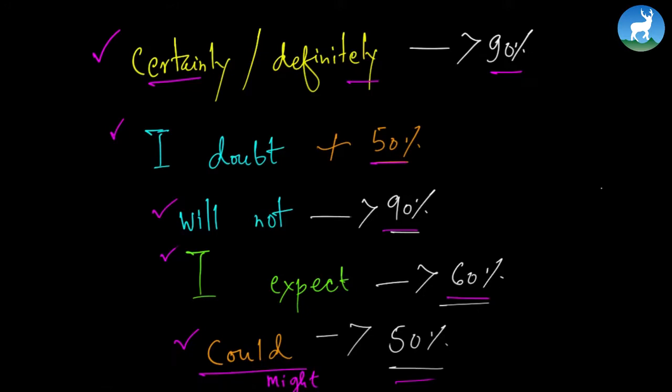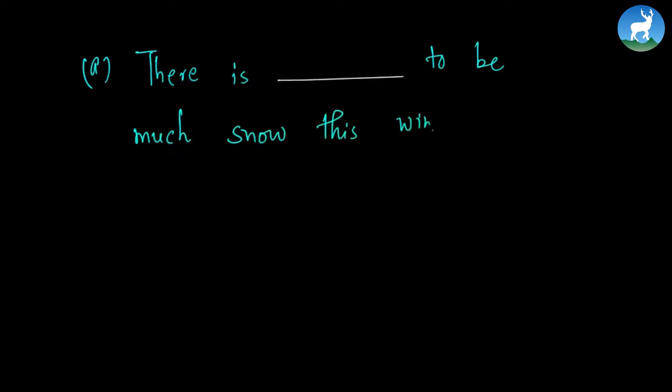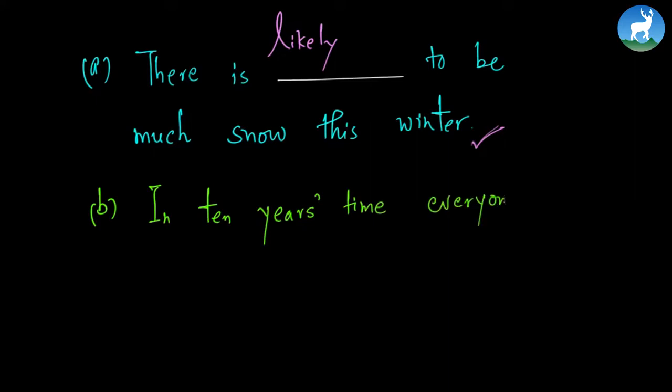Let's use them in sentences. So here is a question. There is blank to be much snow this winter. You can say something like, there is likely to be much snow this winter. That could be one answer. Here's another question. In 10 years' time, everyone is blank to have a digital watch.